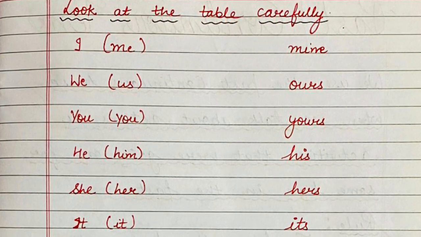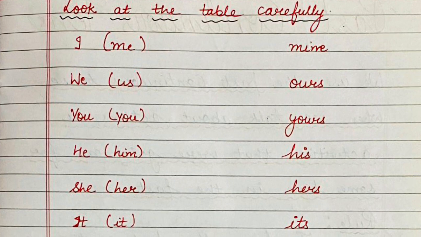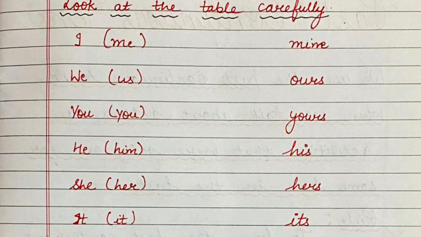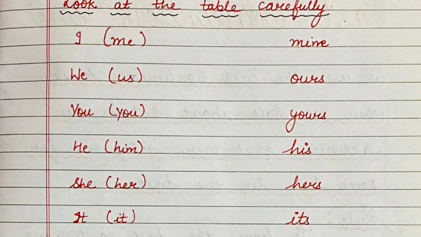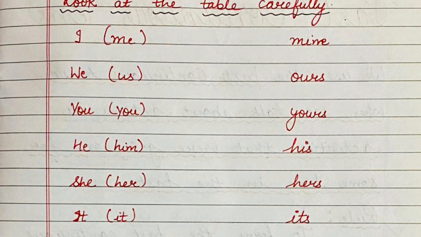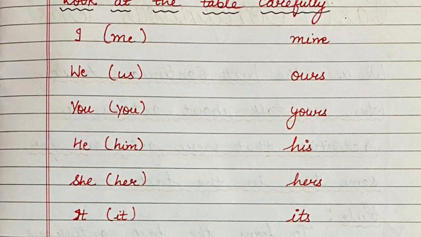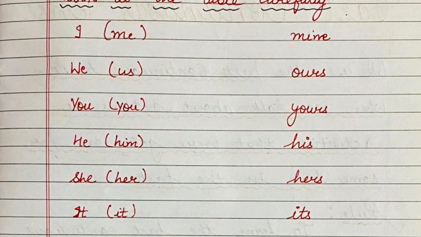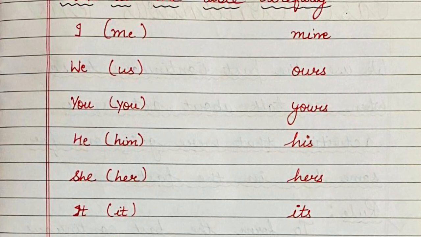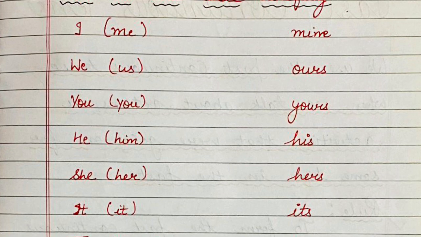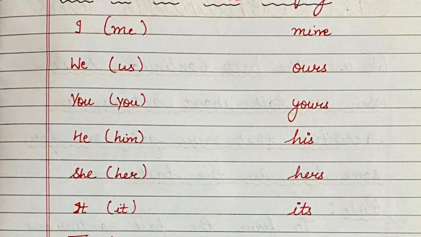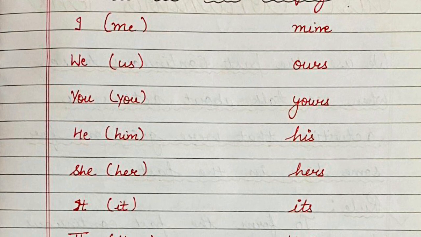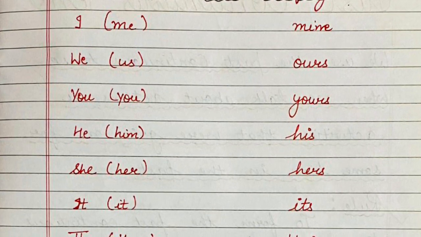So we have to keep in mind the table very carefully. Only at that time will we be able to fill the blanks correctly. So these are very, very important things to remember. Sometimes, in the place of words like I, he, she, it, names would also be there. So you can concentrate on the word.